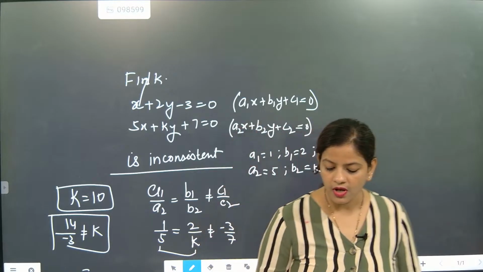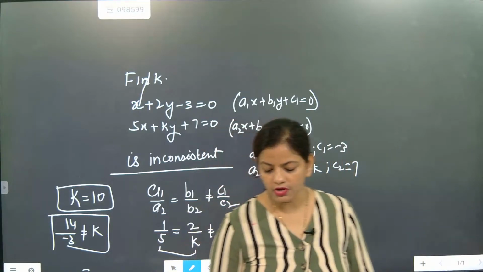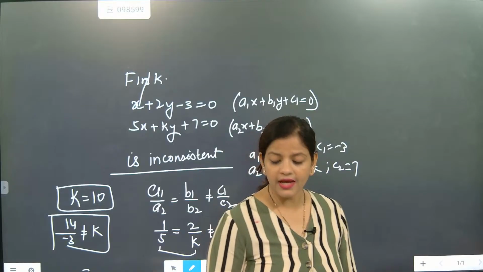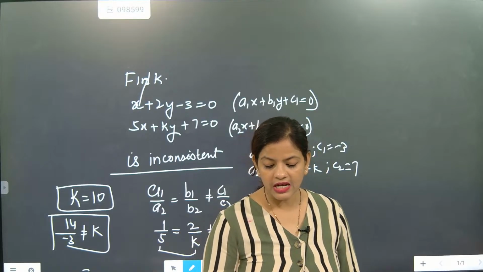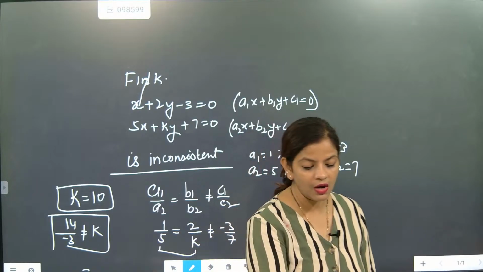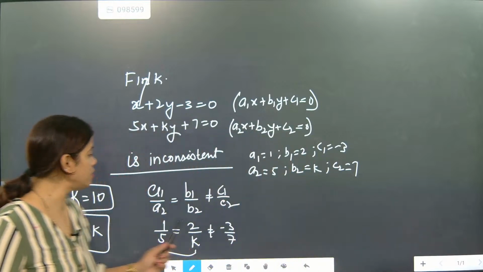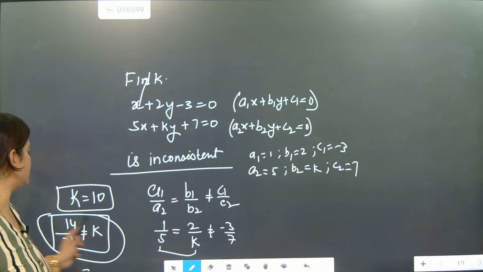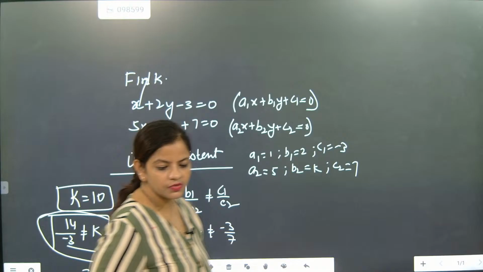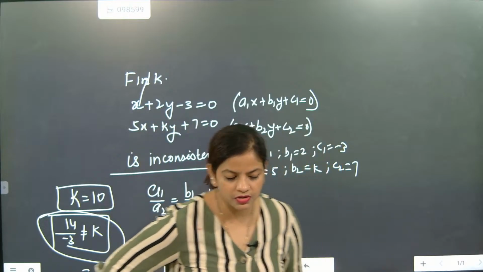1 by 5 is not equal to minus 3 by 7, so k is equal to 10. And with the last part you say k not equal to 14 by minus 3. That's it, what you have to do. I hope you might have understood this one.